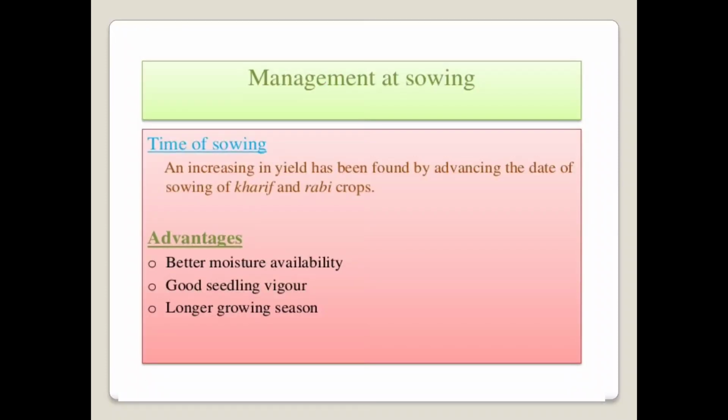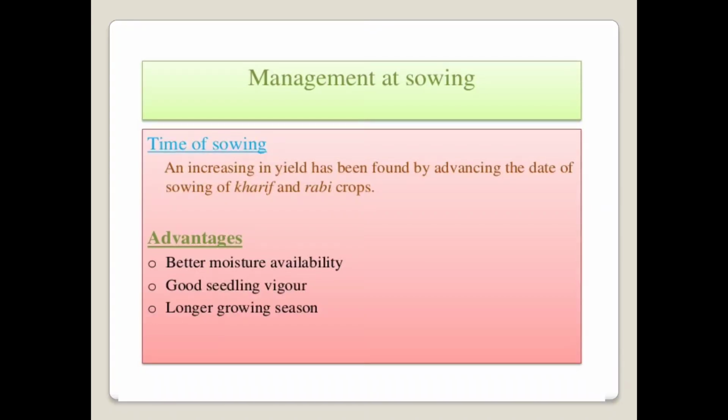Then what are the different management practices followed for the mitigation of the drought? That management practice involves the time of sowing. The time of sowing also plays a very important role in increasing the yield as well as in the mitigation of drought in a rain-fed condition.